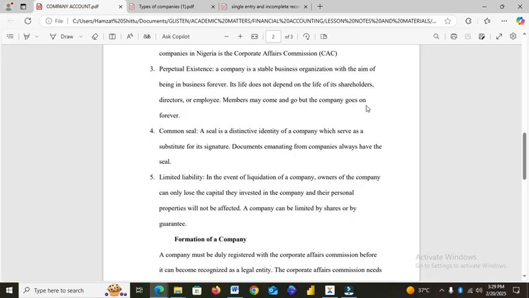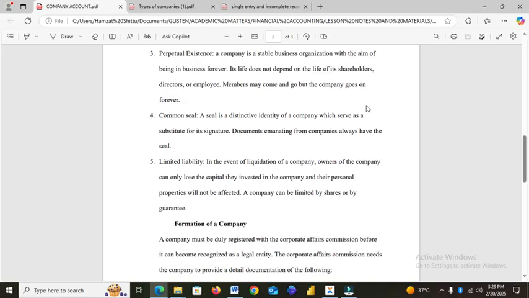So all the shareholders of the company may lose their shares, but nobody will call them to come and settle liabilities with their personal fund or their personal property. It's only the company that will settle that from their assets and their other investments.